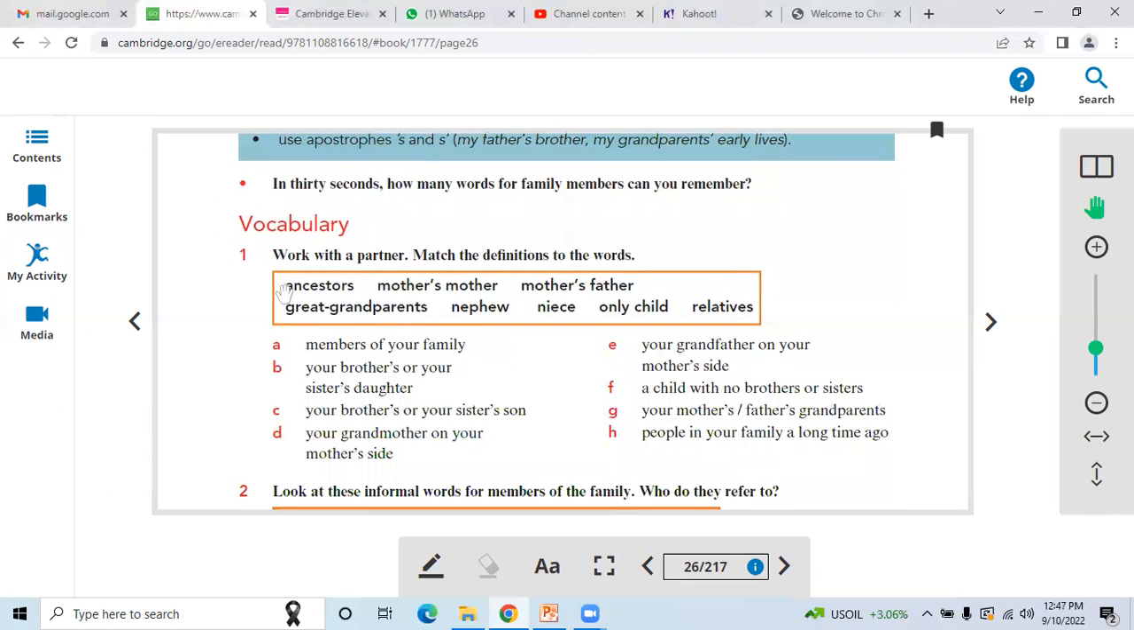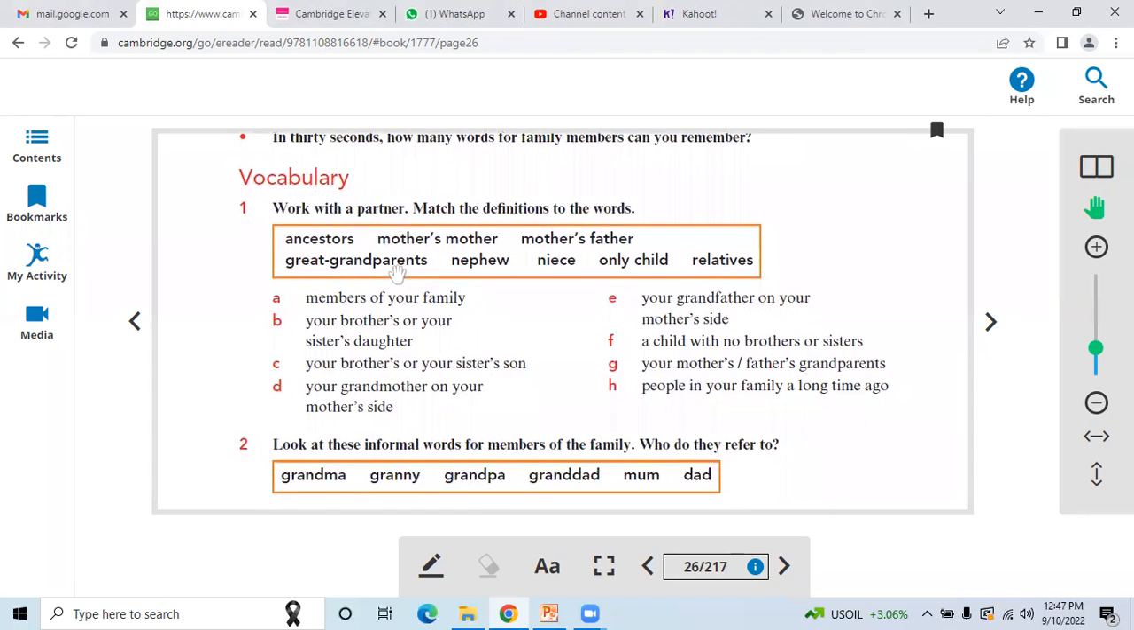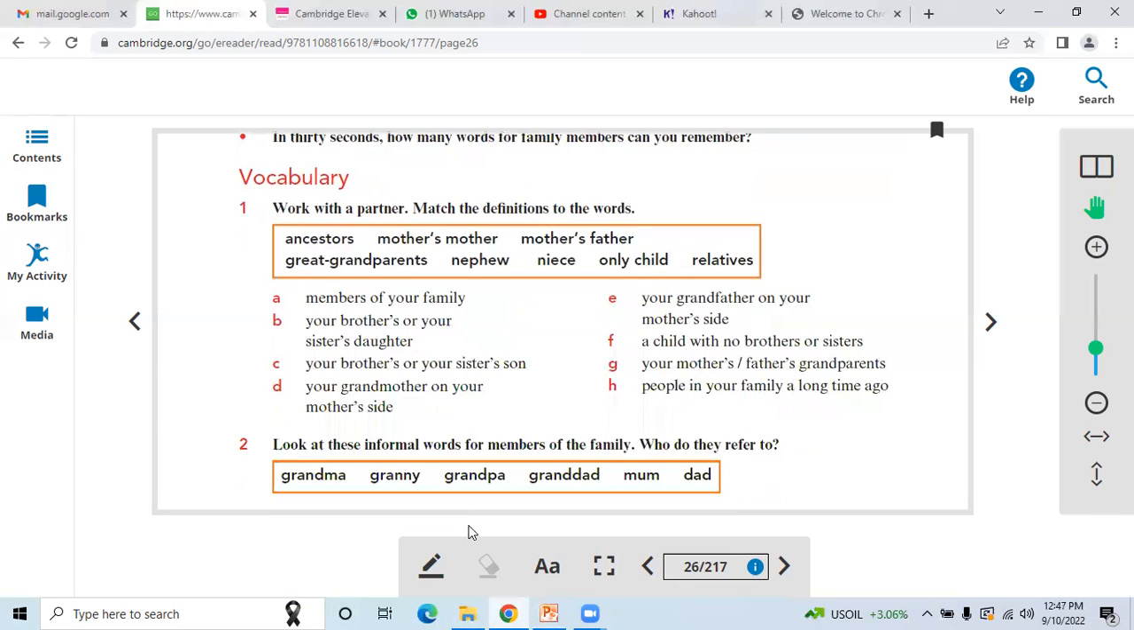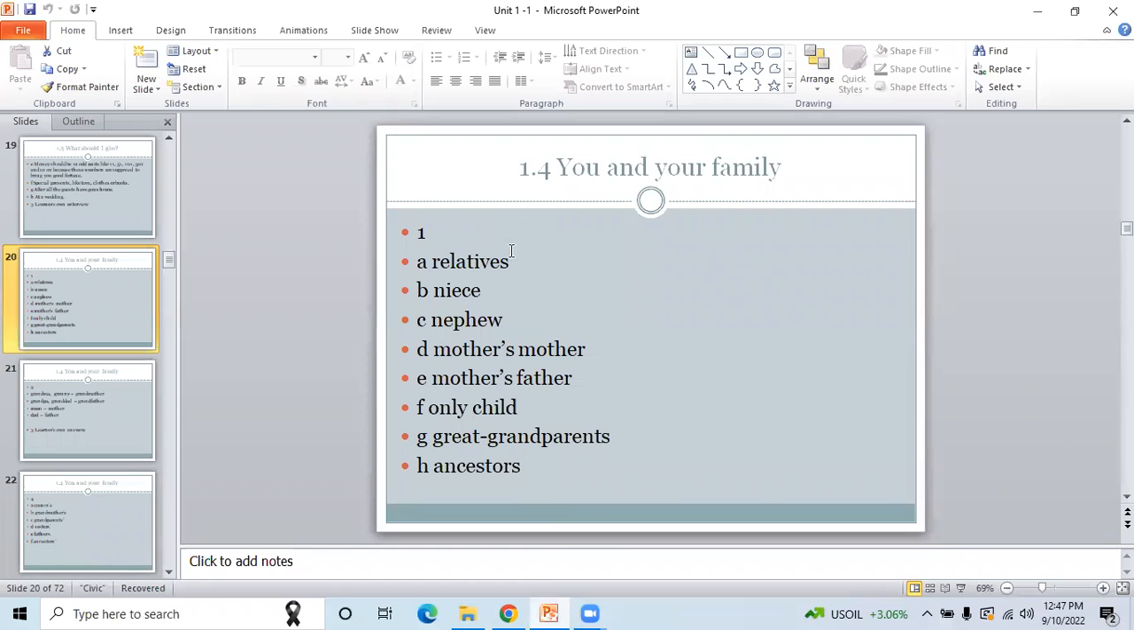Then see question number 1. Work with a partner. Match definitions to the words: ancestors, mother's mother, mother's father, great grandparents, nephew, niece, only child, and relatives. So let us see. Here we are going to talk about members of your family, A, then B, C, D, E, F, G, till H, right? Members of your family are called relatives.